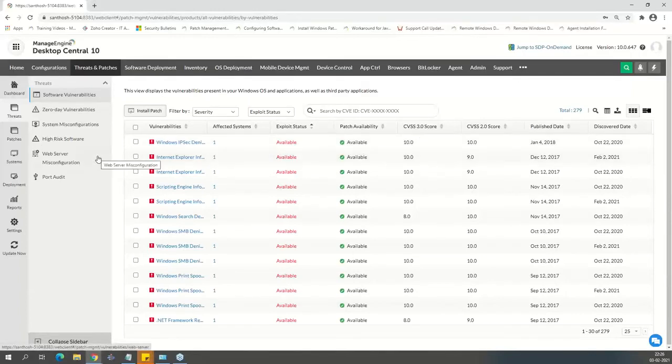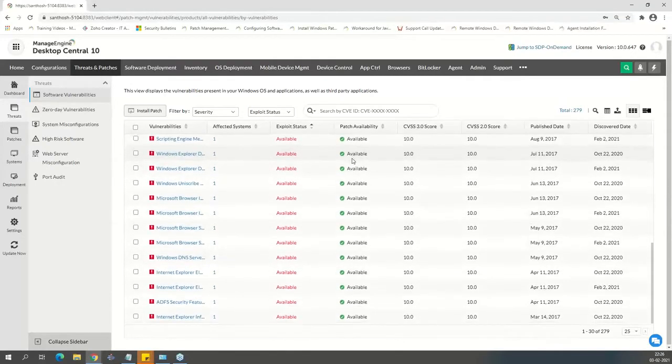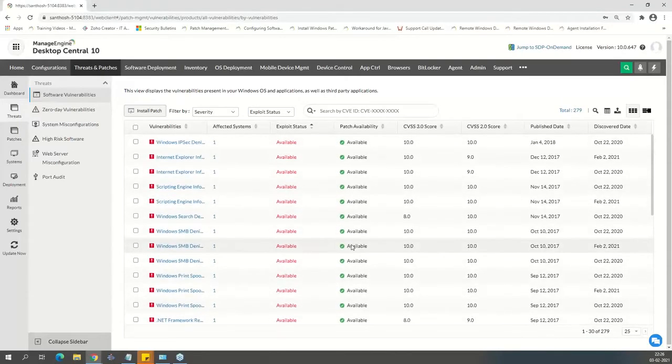Now, this is the report that lists the available vulnerabilities at your endpoints. Let's take a look at this report. Say, for example, I want to know how many vulnerabilities have a patch available. It gives you both the data: vulnerabilities that have a patch available, and the vulnerabilities that do not have a patch available. So you get both the data.